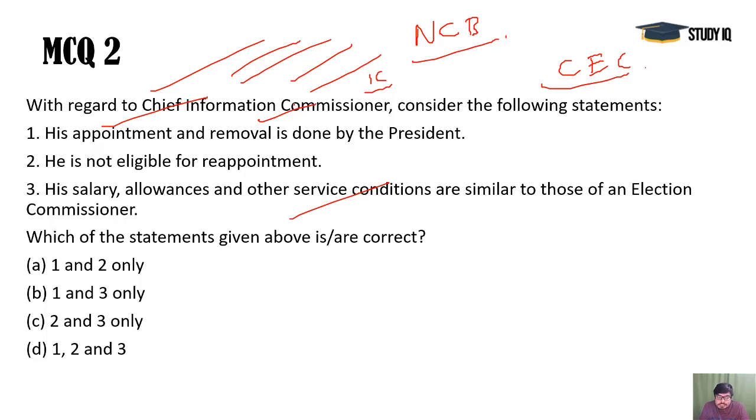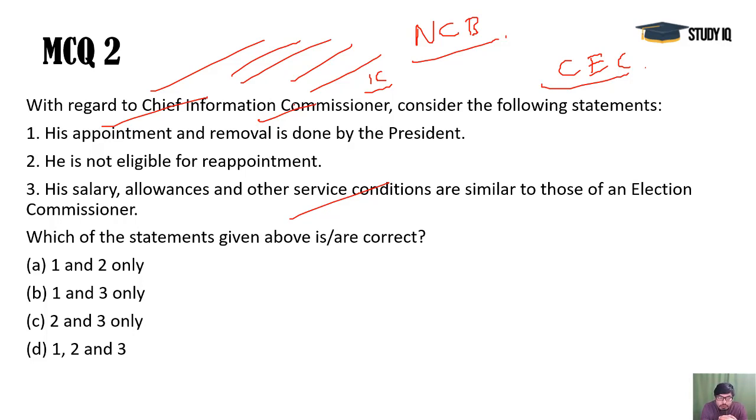The recommendation comes from the prime minister, on the basis of a selection committee chaired by the Prime Minister of India, plus one appointed cabinet minister plus the leader of opposition. These three people would be in the selection committee, and that would recommend the name, which would be forwarded to the President of India, and he would appoint a person as CIC. For a long period of time, the CIC was not appointed in the last government's tenure.